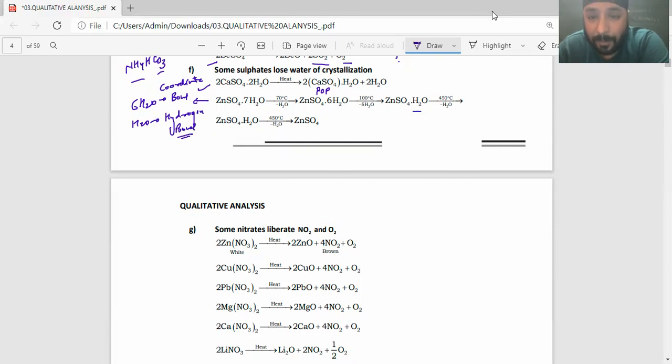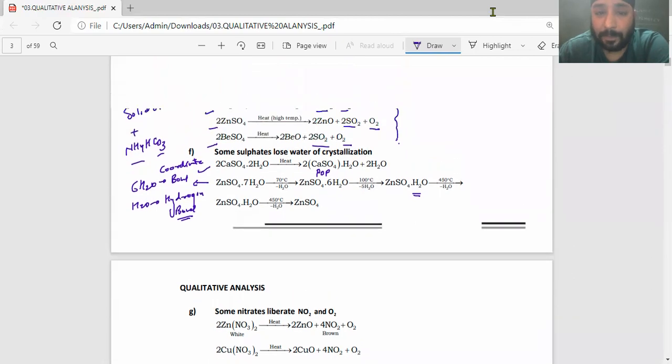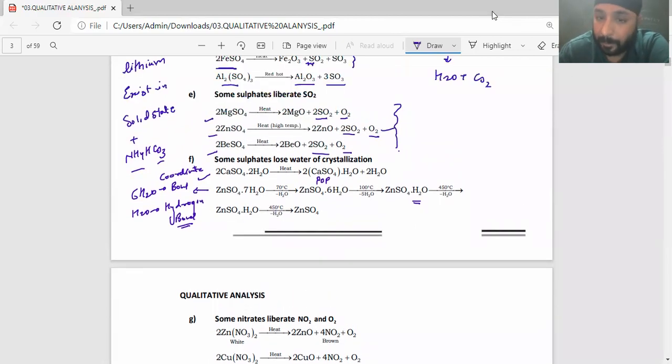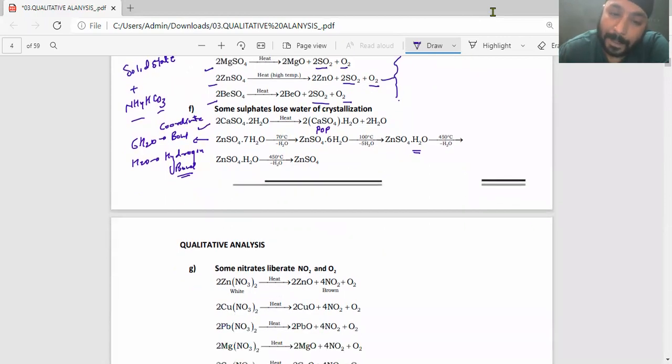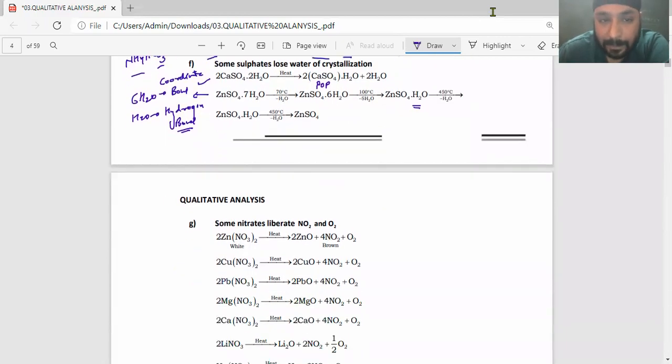Finally one water molecule will be left over, which is forming a very strong hydrogen bond, and on further heating I'll be getting zinc sulfate. And on heating zinc sulfate, you know I'll be landing up with sulfur dioxide and oxygen gas. Just now we have done it in the above case. Understood? Correct.